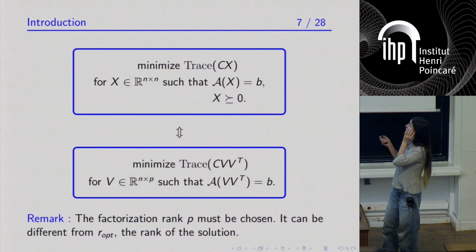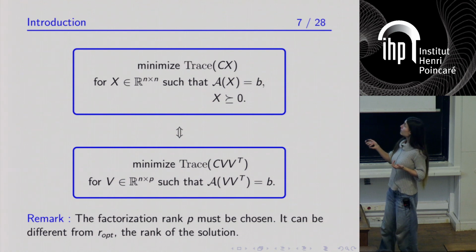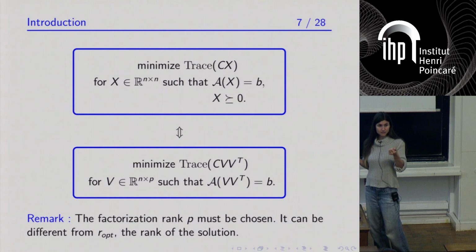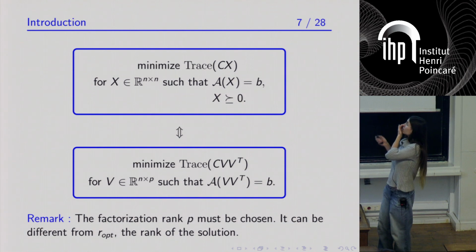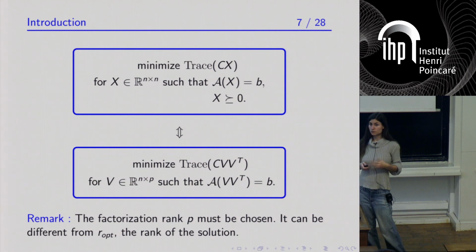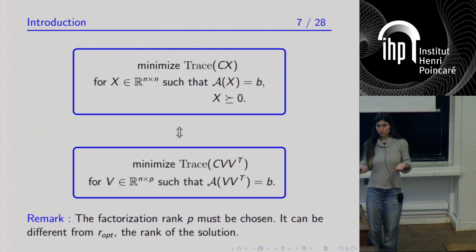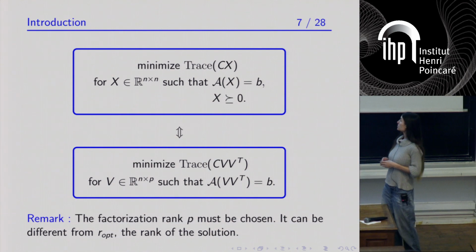So if you do that, this is what you get. At the top, you have the original semi-definite program, and at the bottom, you have the same program where you have replaced X with V V transpose. And you observe that the constraint that X must be positive semi-definite disappears because a matrix of the form V V transpose is always positive semi-definite.